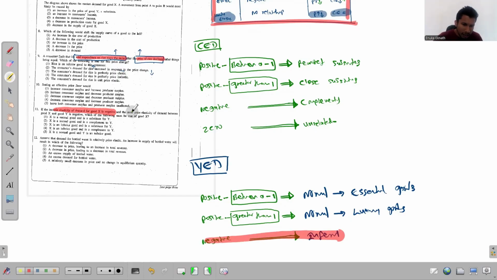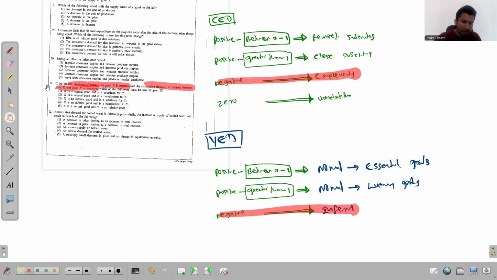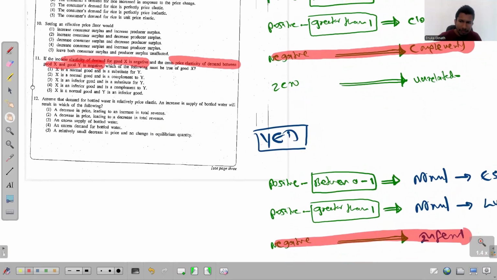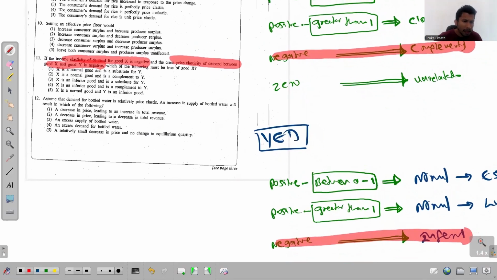And then the cross price elasticity of demand between good X and Y is negative. Even this is negative. Then what does that mean? The two goods X and Y must be complementary to each other. Right? Then we are done. Let's try to recognize the answer.